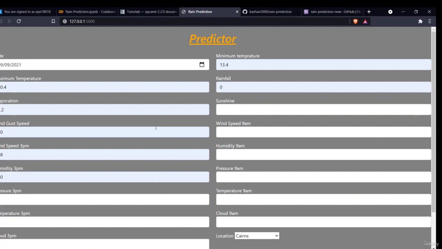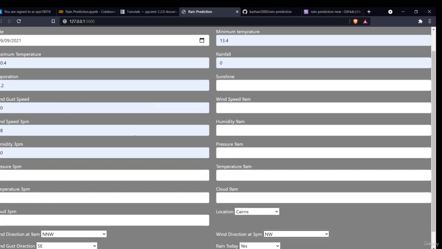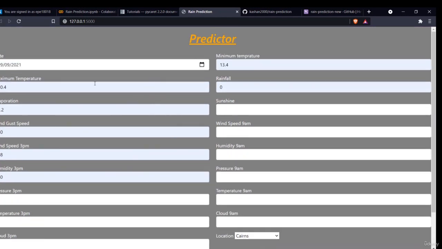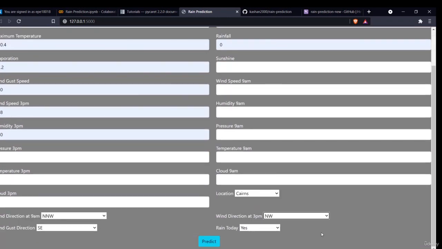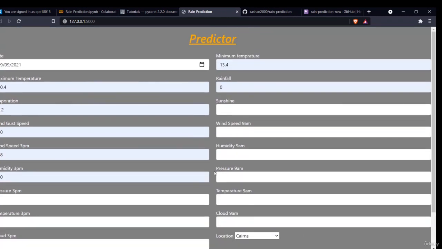So this is how you can deploy a model with the help of Flask API and Heroku. You can also edit this page. You can create new stylings if you have a good knowledge of HTML. I have a basic knowledge of HTML, that's why I've used all of this. I've taken a single background. You can change these, you can change the text, any of the things you like.